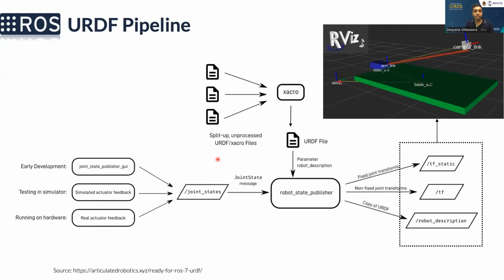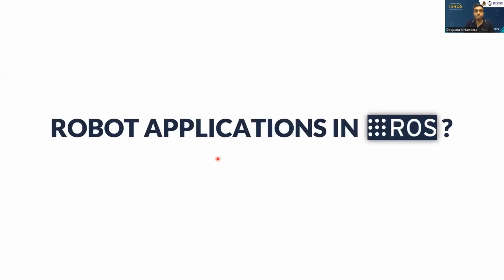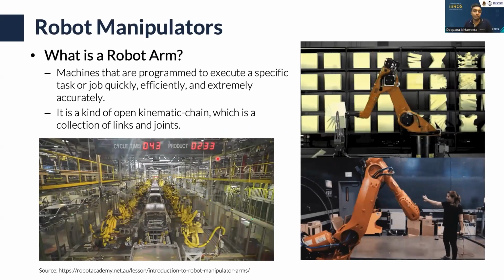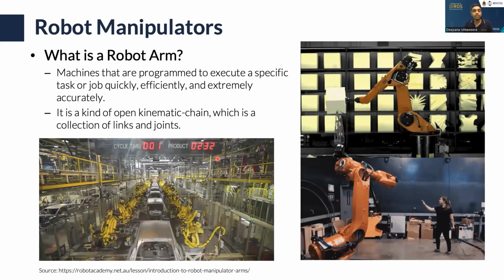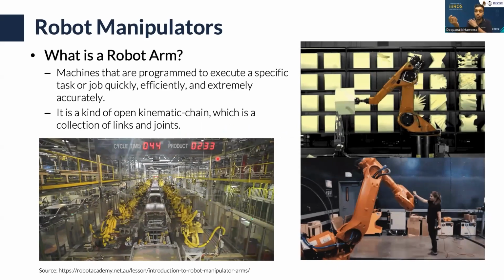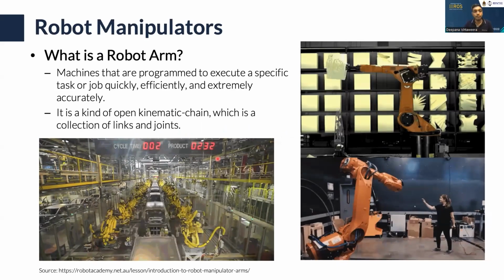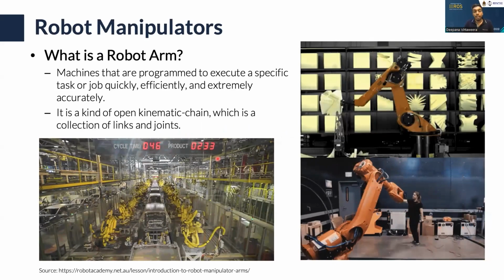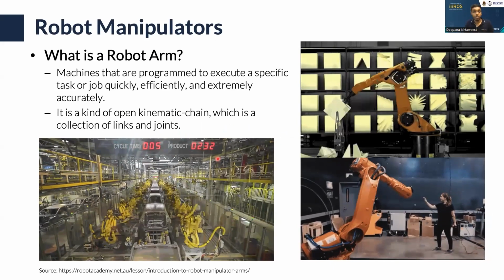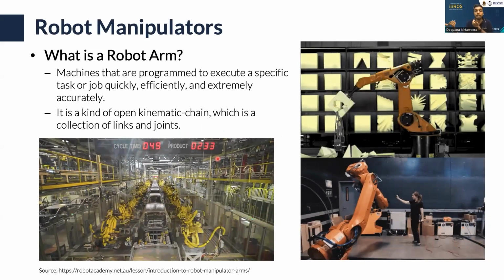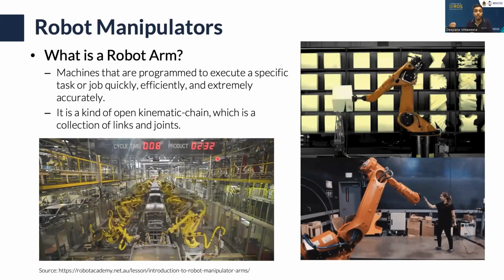And let's briefly look at some robotics applications in ROS. The first one is the robots that don't walk or travel from one place to another. Those are called robot manipulators, that have robot arms. That means they have an arm like a human that can do tasks. These robot arms are very famous in the industry and have been there for a very long time. And it actually consists of a kinematic chain. That means a connection of links and joints that can rotate or translate.